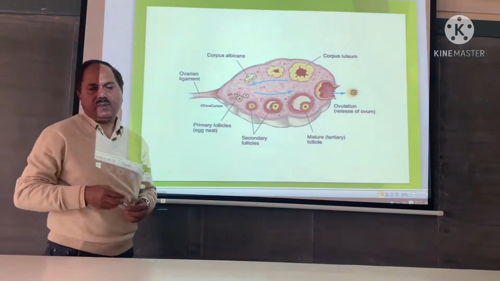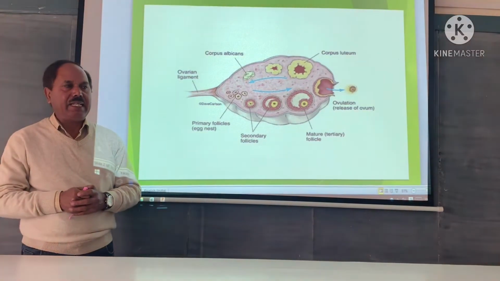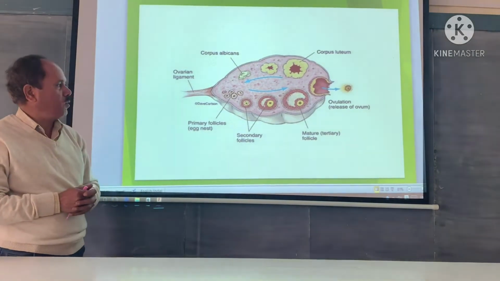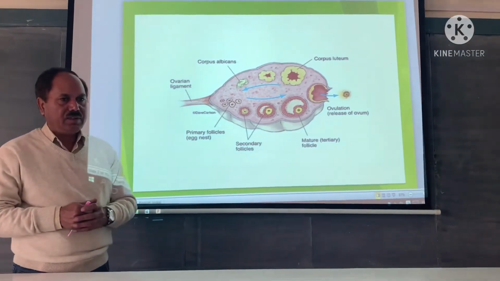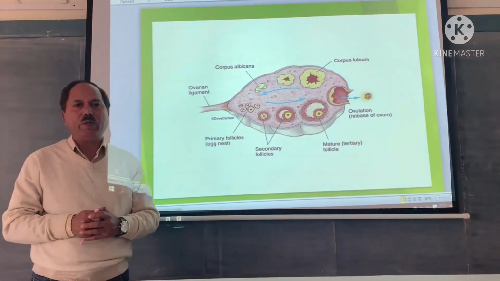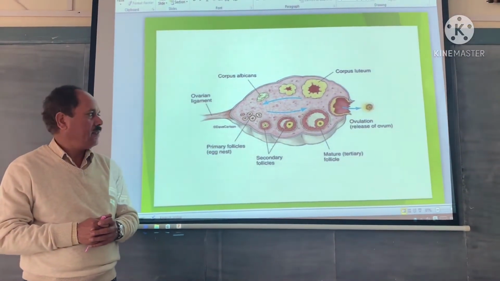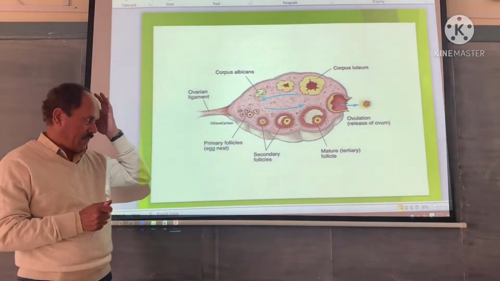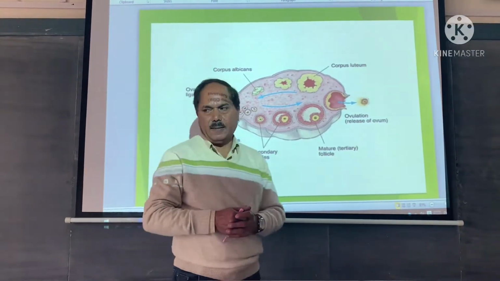Primary follicles. A primary follicle is a cluster of cells possessing a central cell called the primary oocyte, surrounded by small cells, the granulosa cells. During development, in primates during the menstrual cycle, in non-primates during the estrous cycle, a primary follicle undergoes maturation. One or more primary follicles may undergo maturation depending upon the animal. So, the primary follicle gets converted into secondary follicles.